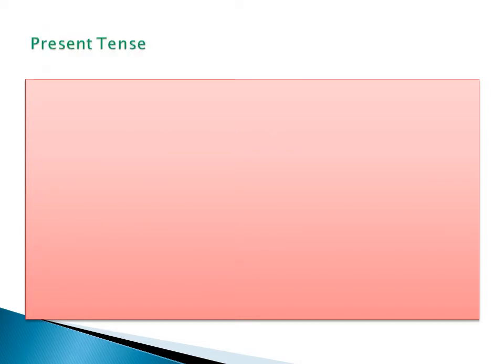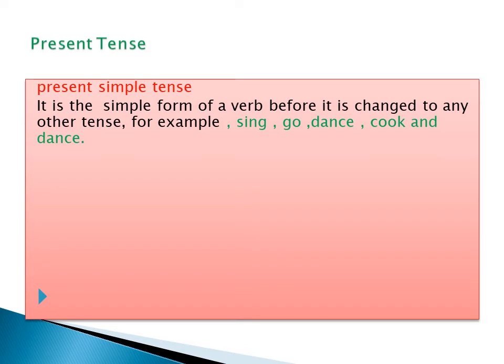The first one, we have present tense. Under present tense, we are going to look at the present simple tense. Present simple tense is the simple form of a verb before it is changed to any other tense. For example, sing, go, dance, cook. It's just a simple form of a verb before it is changed to any other tense.